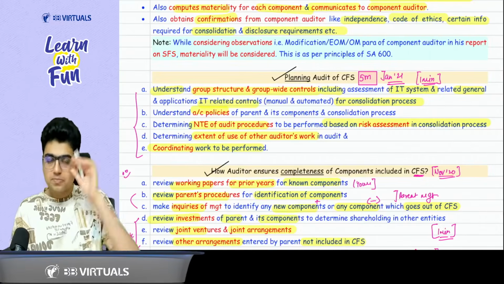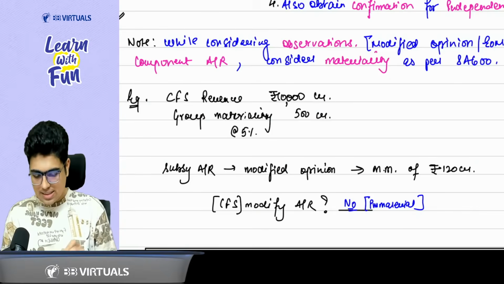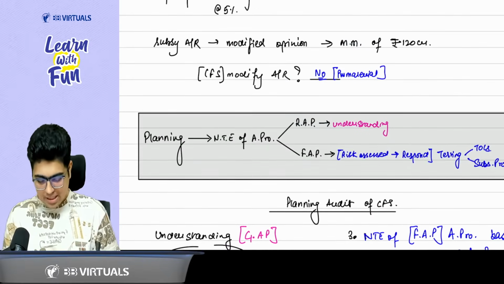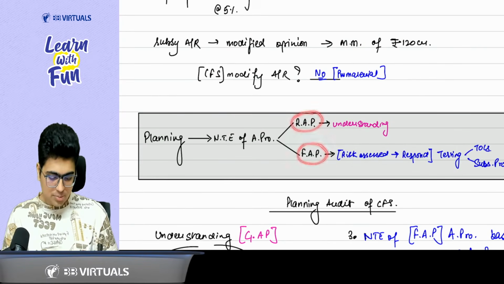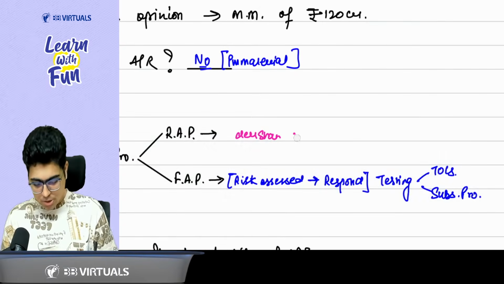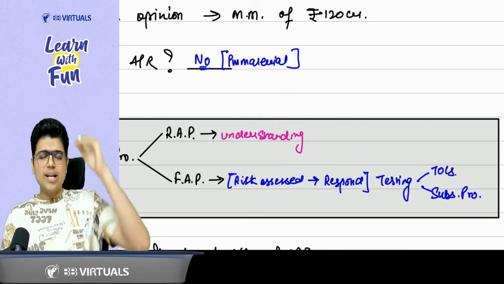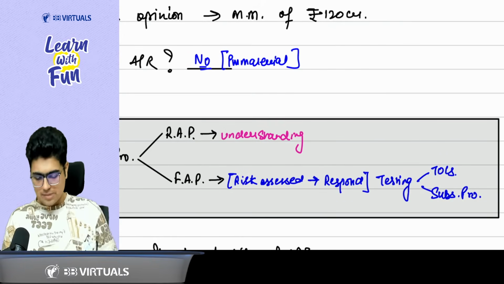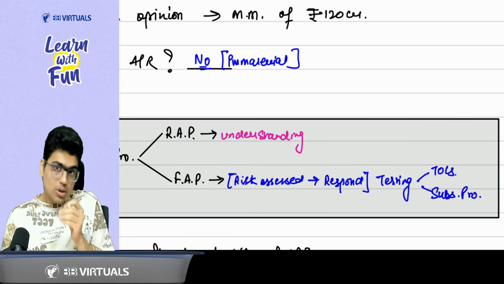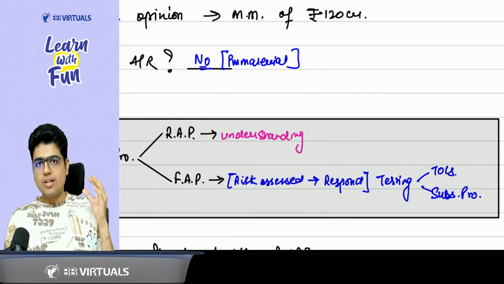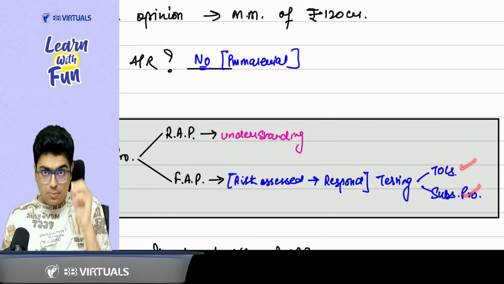Everyone, please focus. Planning the audit of CFS. When I say planning the audit of CFS, just revise the general planning. What do you plan? Sir, nature, timing, and extent of audit procedure. Two types of procedure: risk assessment procedure and further audit procedure. Risk assessment procedure talks about understanding so that you can identify and assess the risk of material misstatement. Further audit procedure talks about whatever risk you have assessed, to respond to that risk, you need to do the extra procedure. These are called testing procedure: test of control and substantive procedure.